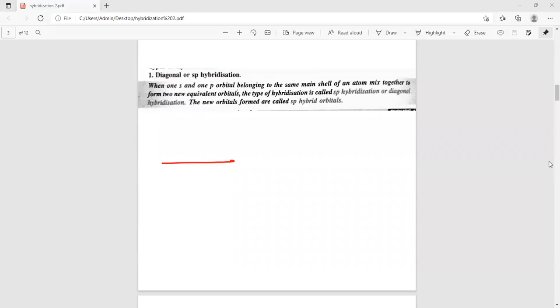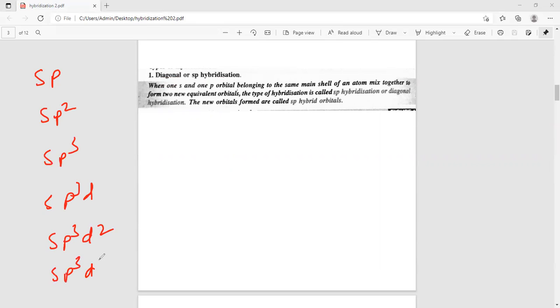First type is sp. There are different types of hybridization like sp, sp2, sp3, sp3d, sp3d2, sp3d3, depending on the name of orbitals that take part in hybridization. If suppose one s and one p take part in hybridization, it is called sp hybridization.